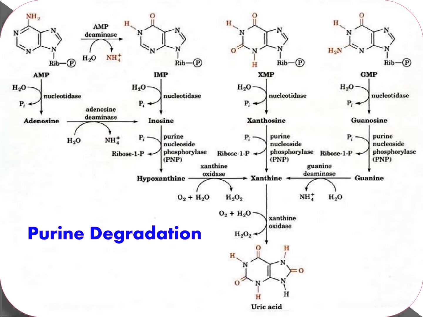Guanosine monophosphate is converted to guanosine by nucleotidase and by phosphorylase to guanine. Guanine is acted upon by guanine deaminase to produce xanthine. Hypoxanthine to xanthine, and xanthine to uric acid, the enzyme is xanthine oxidase.